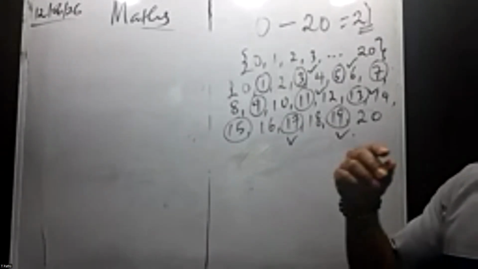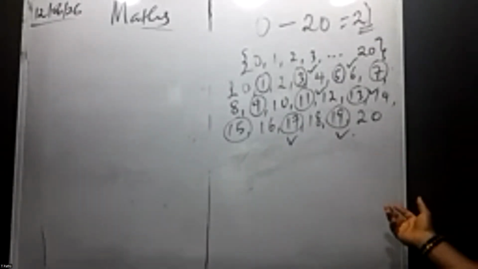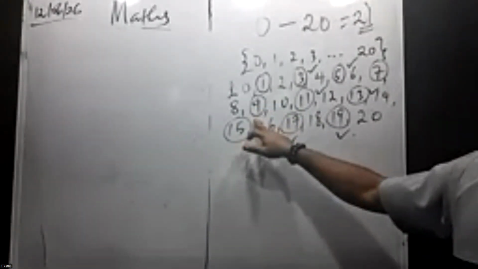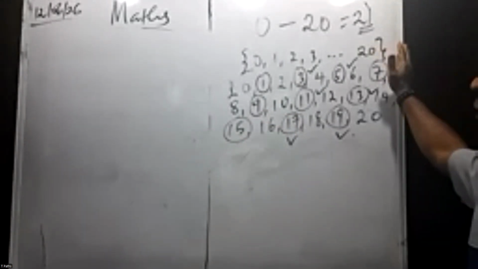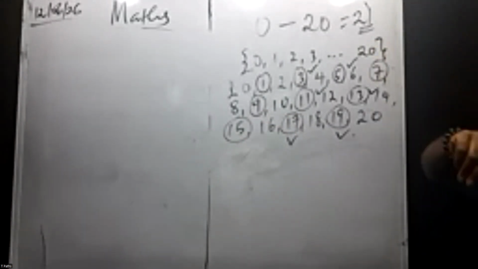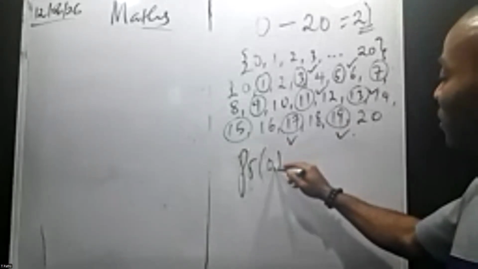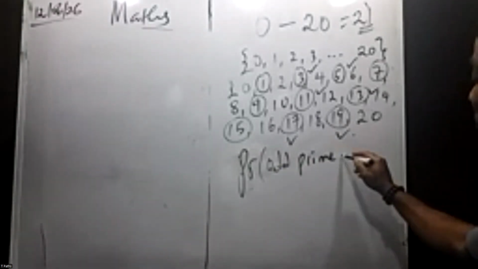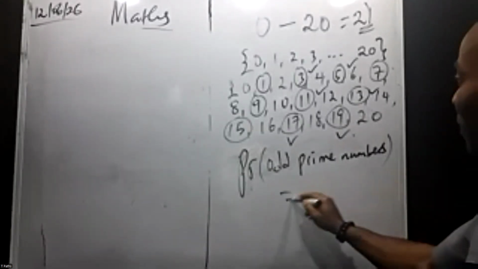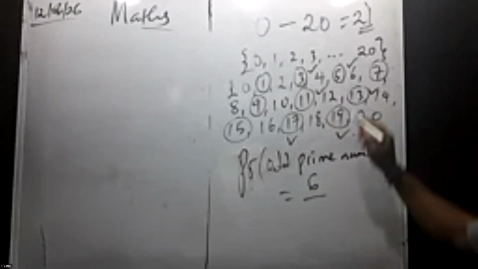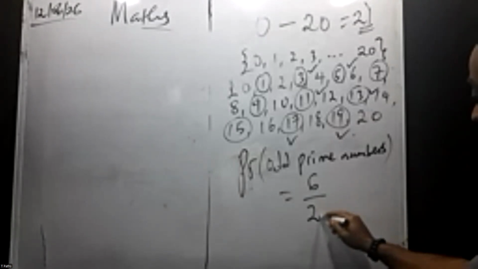You can see that they said the probability of picking odd prime numbers. 9 is an odd number, but it's not a prime number. The ones I actually marked, they are the odd prime numbers. So let's count them. Let's go 1, 2, 3 odd prime numbers. So probability of picking odd prime numbers will be 1, 2, 3, 4, 5, 6. 6 over total from 0 to 20 is what? 21.